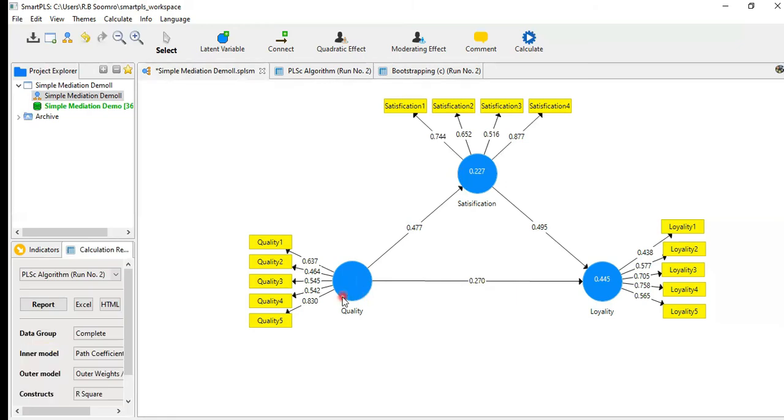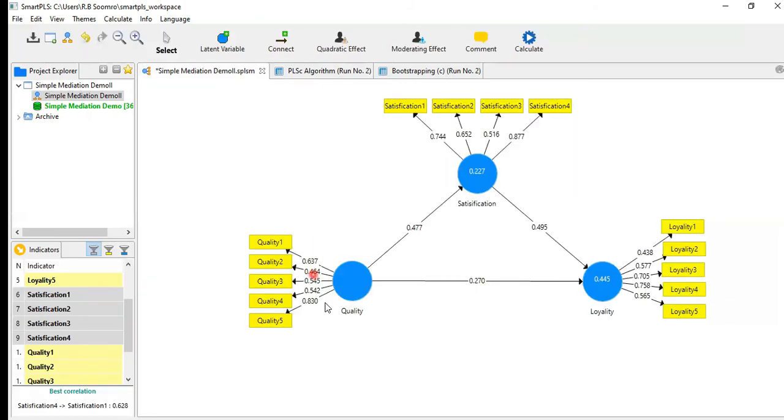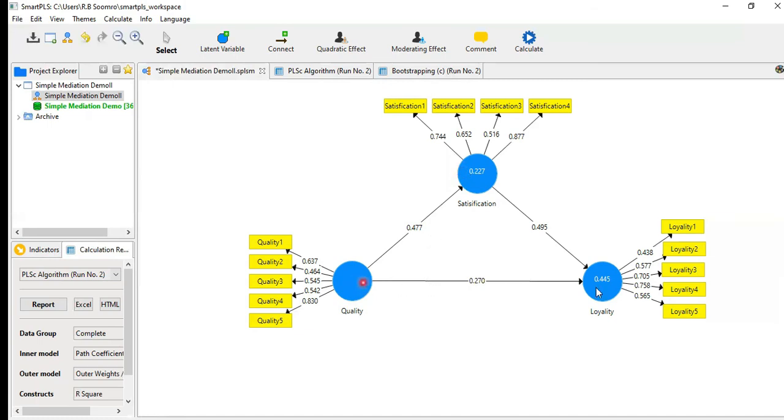Satisfaction and loyalty 0.495, and then quality to loyalty and quality to satisfaction. Now all our indicators are available here. So these are our path coefficients.